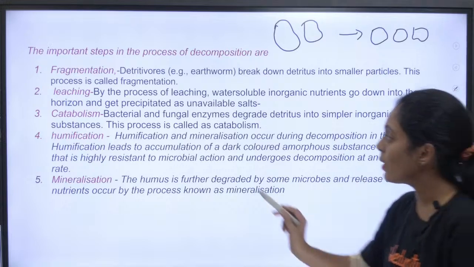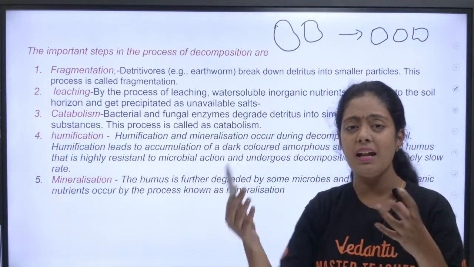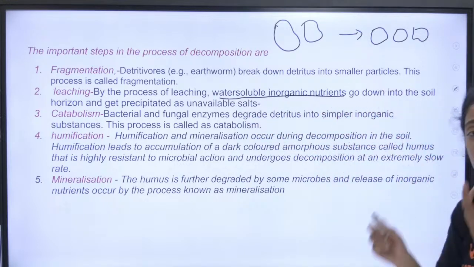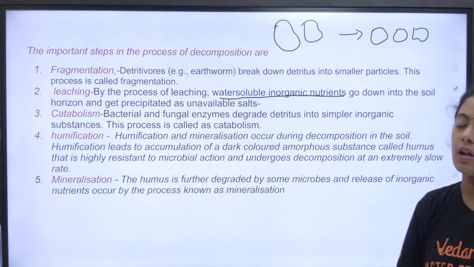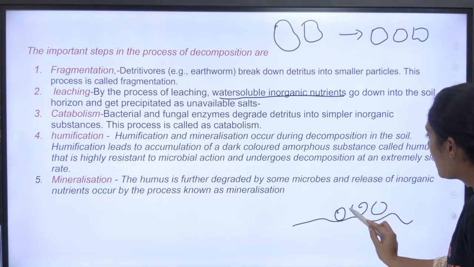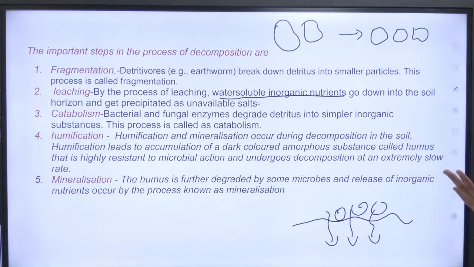The next one is leaching. What is leaching, students? As the matter keeps becoming smaller fragments, the water soluble inorganic nutrients that are released go deep into the soil horizon. Imagine this is your soil. Here fragmentation happens, and then these water soluble nutrients go deep into the soil.